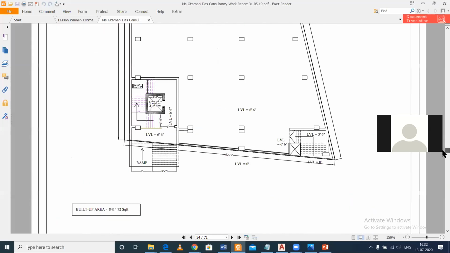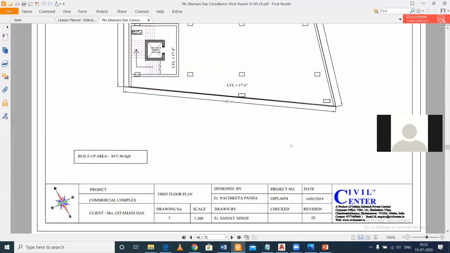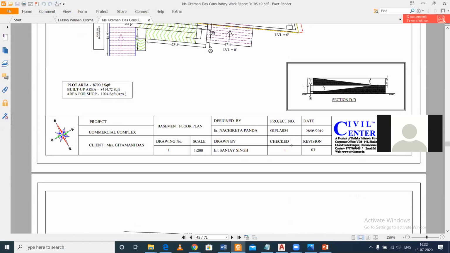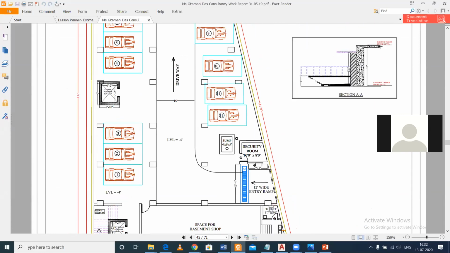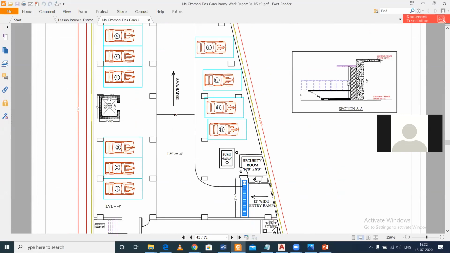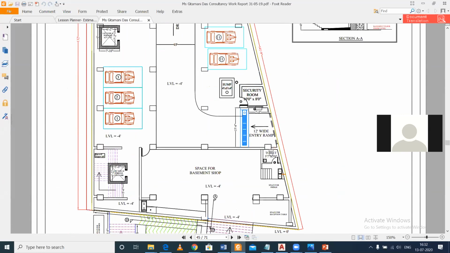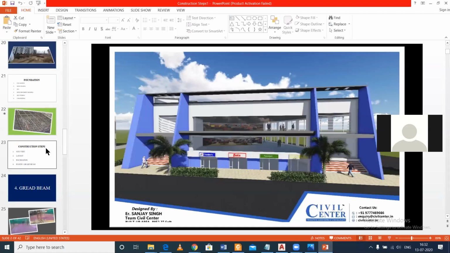This is the architectural plan of the ground floor, and then the first floor. This is your basement. In the basement portion, as you can see here, this is space for the shops, and this is your parking place. We have one lift here and another lift here. Two lifts we have.